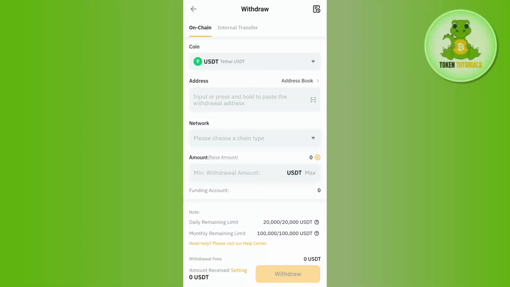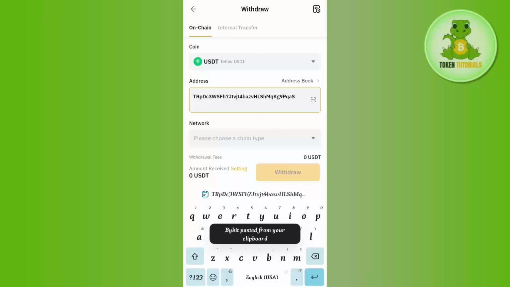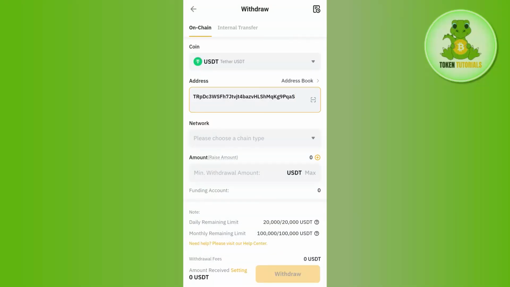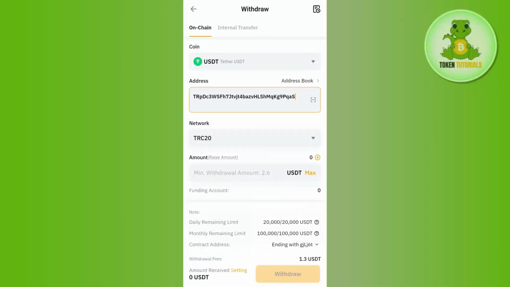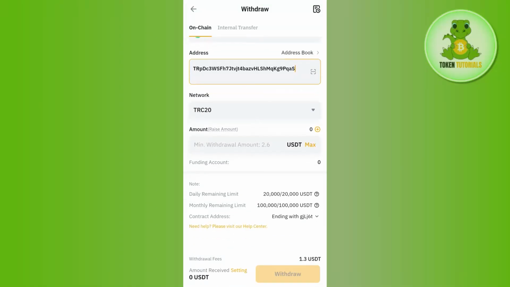Then you need to come back to Bybit and simply place the address in the address section. Afterwards, in the network, you will have to select the same network that we selected in Trust Wallet, which was TRC20. Then you will have to enter the amount that you want to transfer, and after that, you need to tap on the withdraw button in the bottom right-hand corner of the screen.